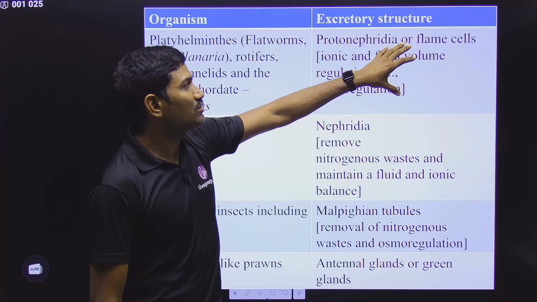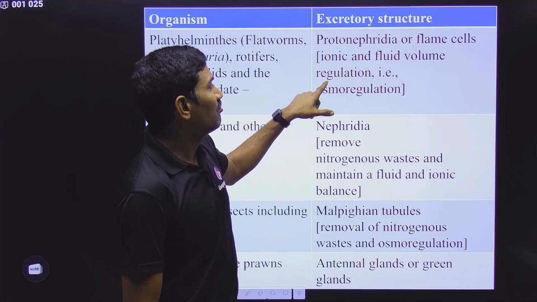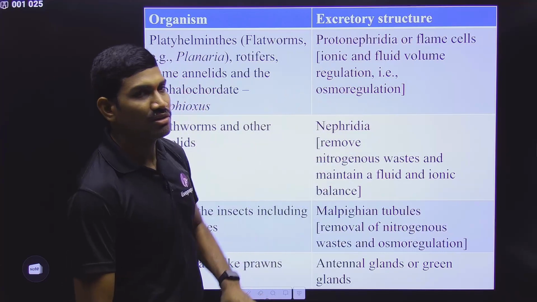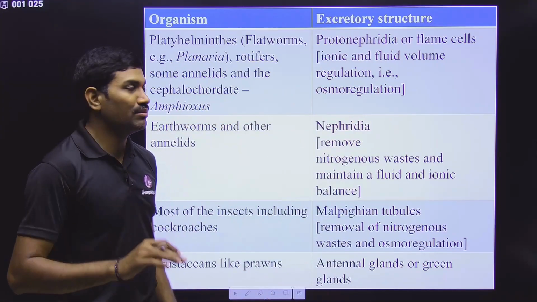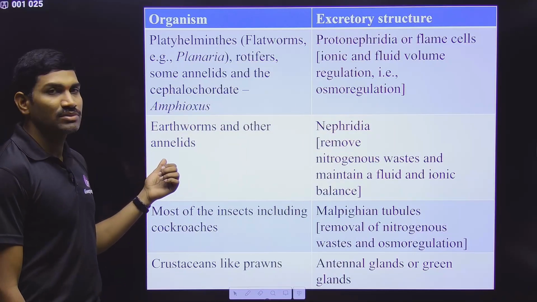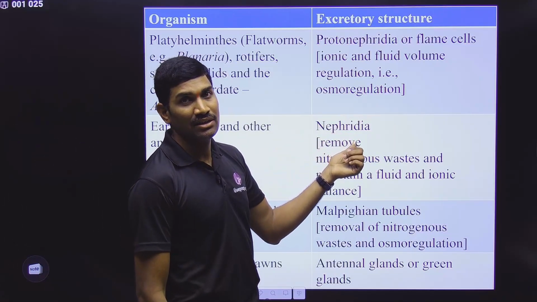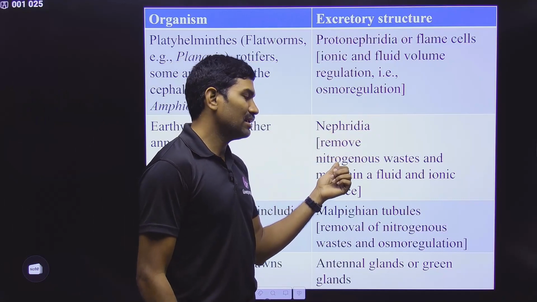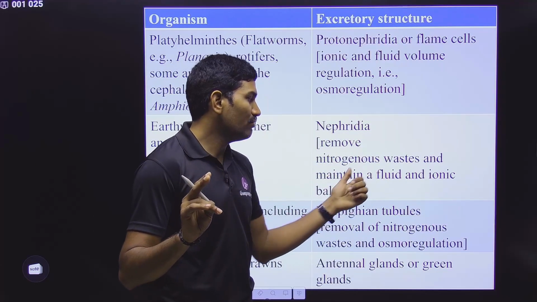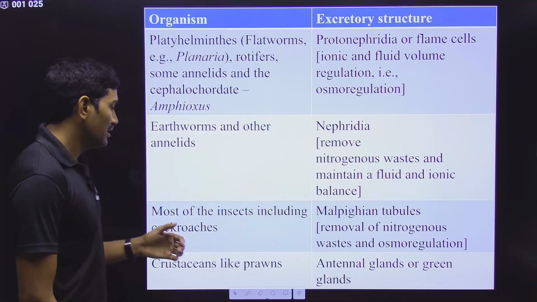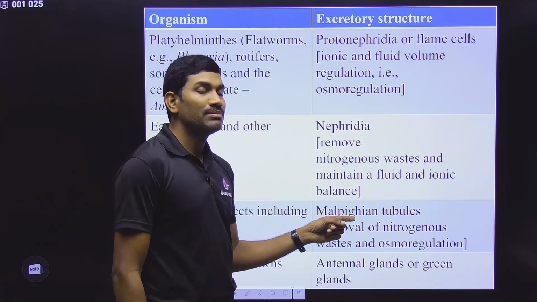And what is the role of these protonephridia or flame cells? Mainly they are involved in ionic and fluid volume regulation. That means they are involved in osmoregulation. This point was also mentioned in NCERT. So please remember this. In the case of earthworms and some other annelids, they have nephridia. Here they are involved in removal of nitrogenous waste materials, and also in maintenance of fluid and ionic balance.